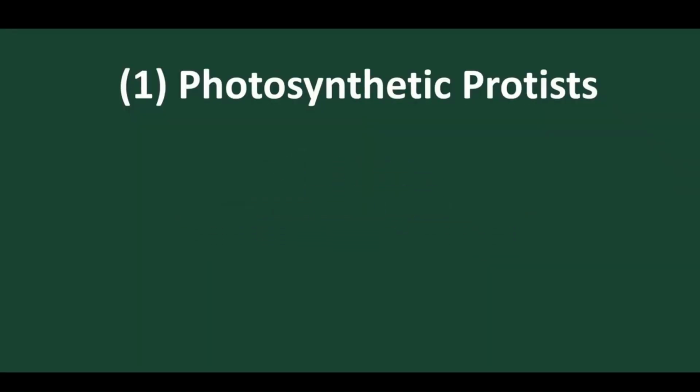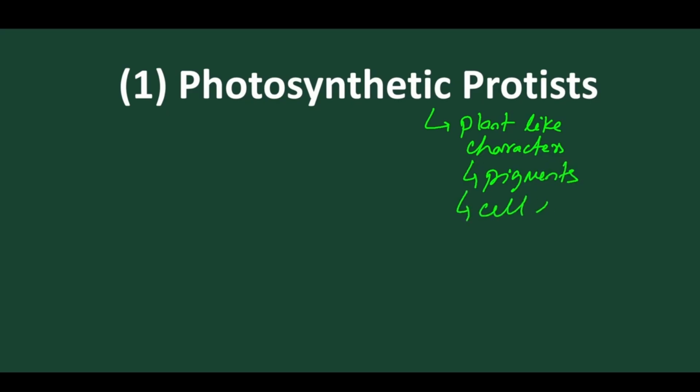Today we are going to study photosynthetic Protista. These are the Protista which have plant-like structure, means they have plant-like characters. They have pigments so that they can produce their own food, and they also have a cell wall, which is cellulosic.